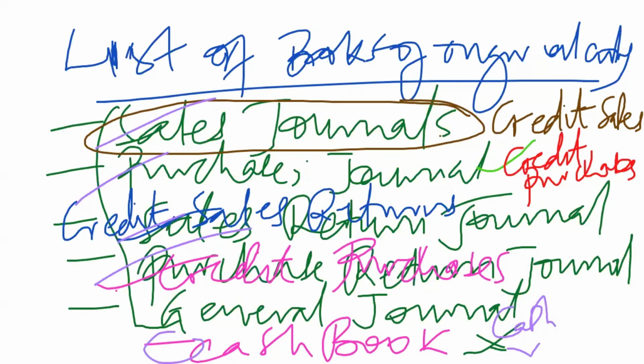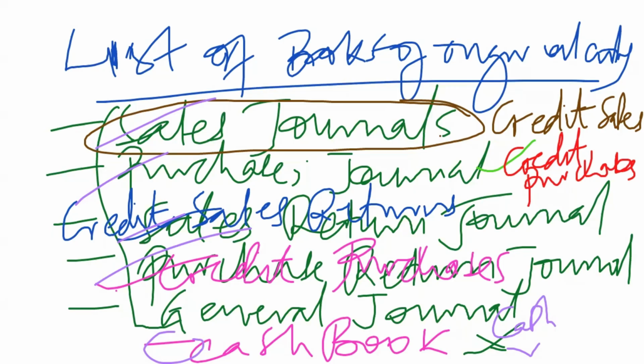We don't care whether it is a sale, a purchase, part of the non-current assets, or you are selling assets. Once they involve cash, either coming into the business or going out of the business, we will record that transaction in the cash book.